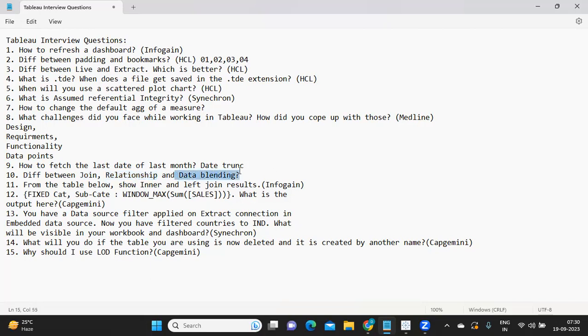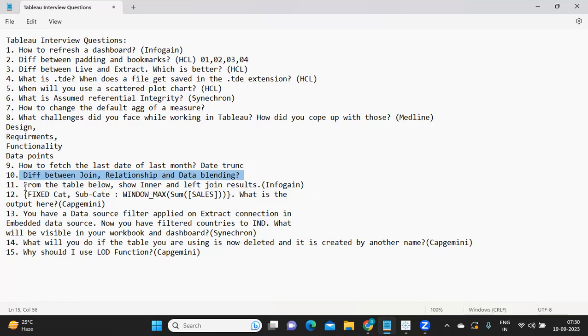What is data blending? When you have multiple data sources and you are trying to bring in information from them, then data blending will come into picture. Okay, so these are the three important concepts that we must be aware of.